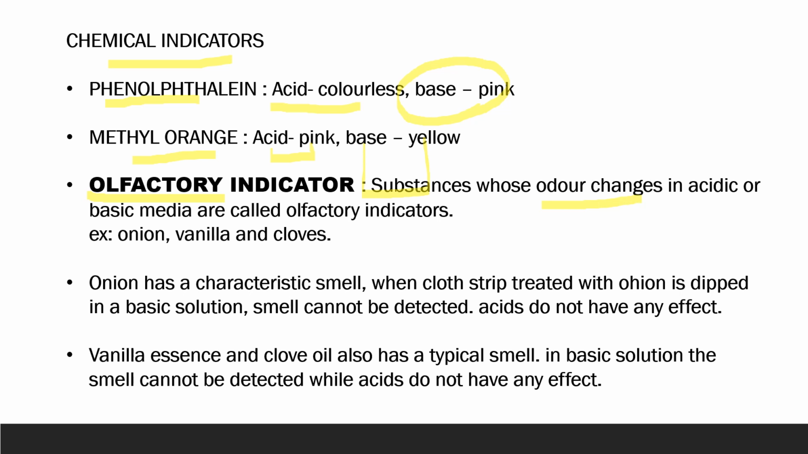How? See, onion, vanilla and clove oil. We all know these things have a very characteristic smell. So what happens is, when a cloth strip treated with onion is dipped in a basic solution, the smell of onion is destroyed. That means it cannot be detected now. But when it is dipped in acid solution, it does not have any effect. That means the smell is still there.